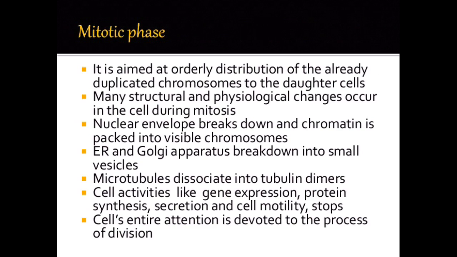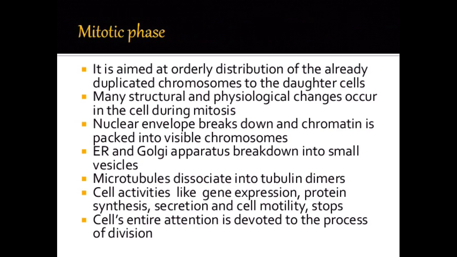Now see the mitotic phase. It is aimed at orderly distribution of the already duplicated chromosomes to the daughter cells. Many structural and physiological changes occur in the cell during mitosis. The nuclear envelope breaks down and chromatin is packed into visible chromosomes.